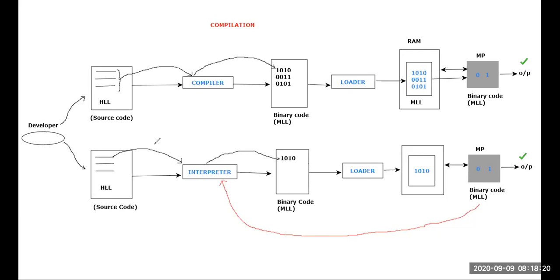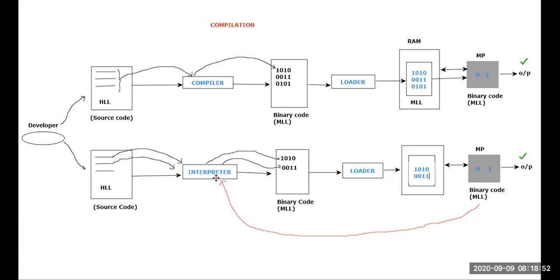100% no. Still there are two lines of code, right? If there are still two lines of code, what should happen? The interpreter will take the second line of code and convert it into what? Machine level language code. I'll just tell this happens to be the corresponding machine level language code, 0011. That 0011 will be taken by the loader and loaded onto the RAM. Within this RAM, 0011 will be there. Later, that machine level language code will be given to the microprocessor. The microprocessor will execute and give you the output.